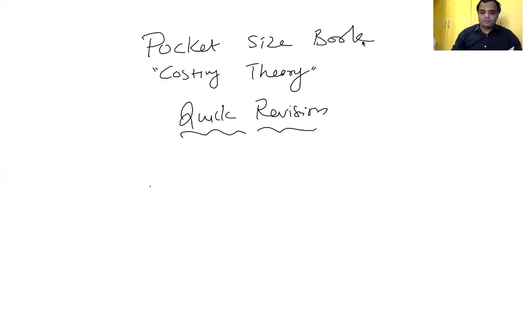8 factors for installing cost accounting system. This question also very frequently asked question. Put a star mark on that. 8 factors for installing cost accounting system.